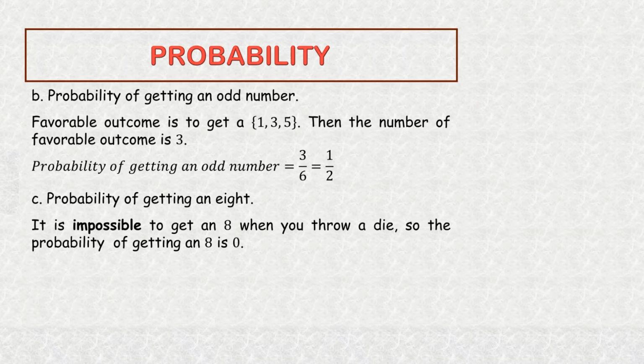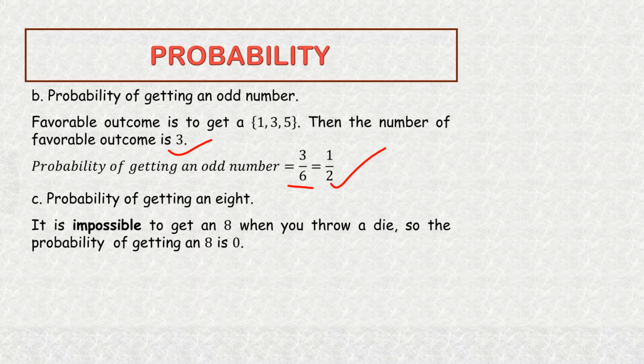B. The probability of getting an odd number. So now the favorable outcome is to get either 1, 3, or 5. So that means the number of favorable outcomes is 3. That is because there are 3 odd numbers. So the probability of getting an odd number will be 3 over 6 because 3 is the number of favorable outcomes and 6 is the number of possible outcomes. Now simplifying, we will have 1 over 2. So that means there is a 50% chance of getting an odd number.